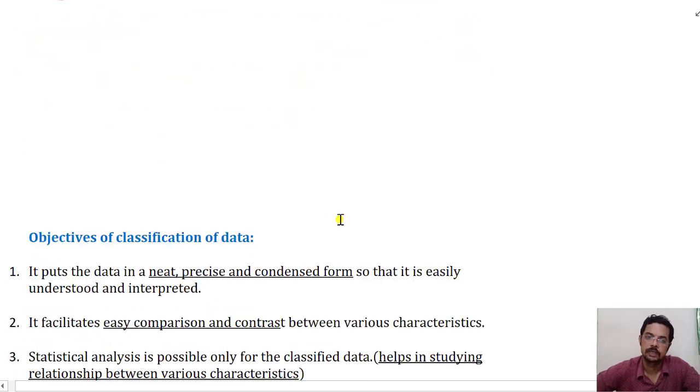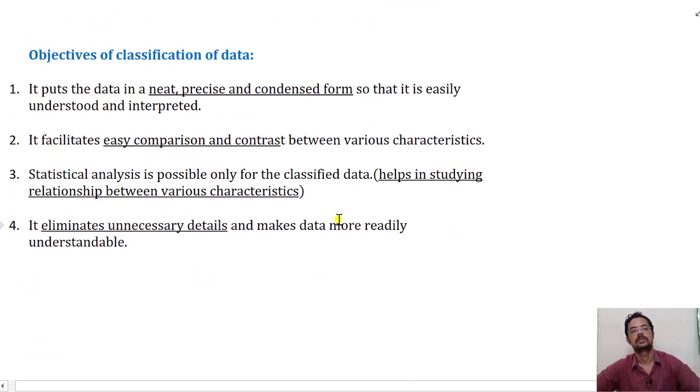Next we shall move on to objectives of classification of data. Why do we classify data? What are the objectives of classification and what is the need to classify?